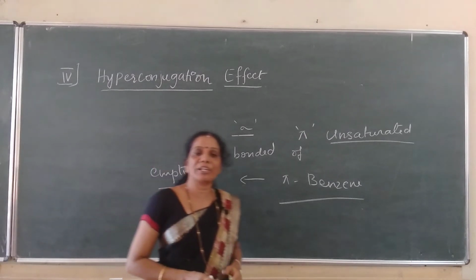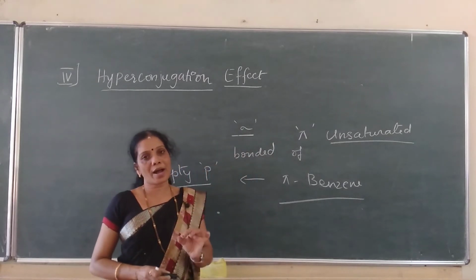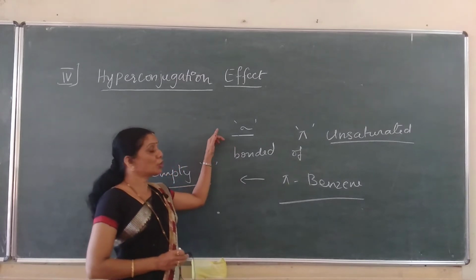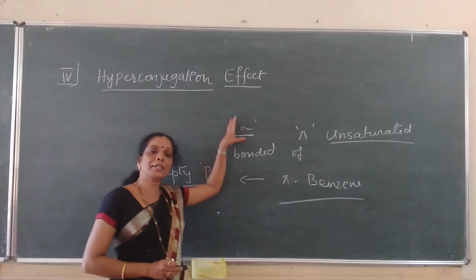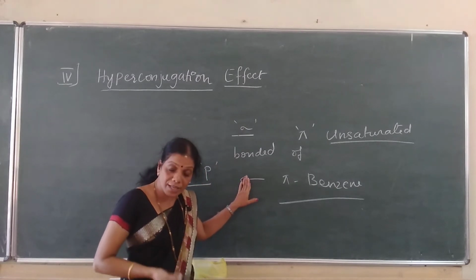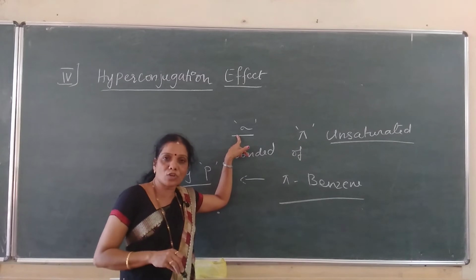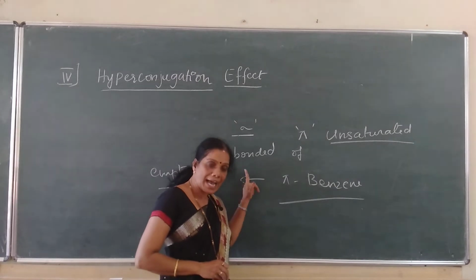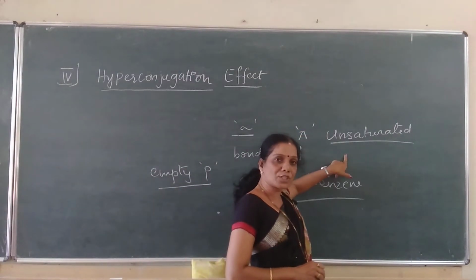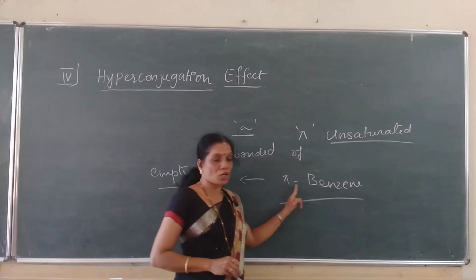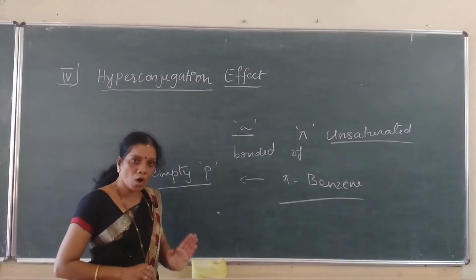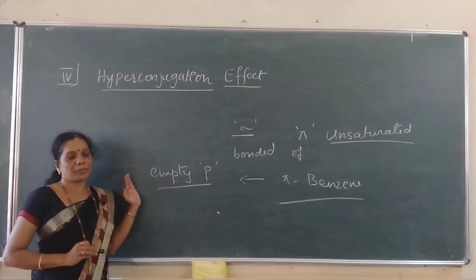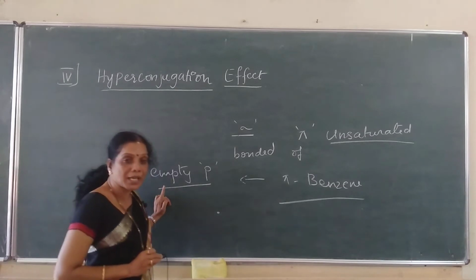The hyperconjugation effect is a type of electron displacement where stability is gained in a molecule due to the interaction between the sigma electrons of the bonded pair and the pi electrons of the unsaturated compound or benzene ring, or the empty p orbital of an atom in a compound.